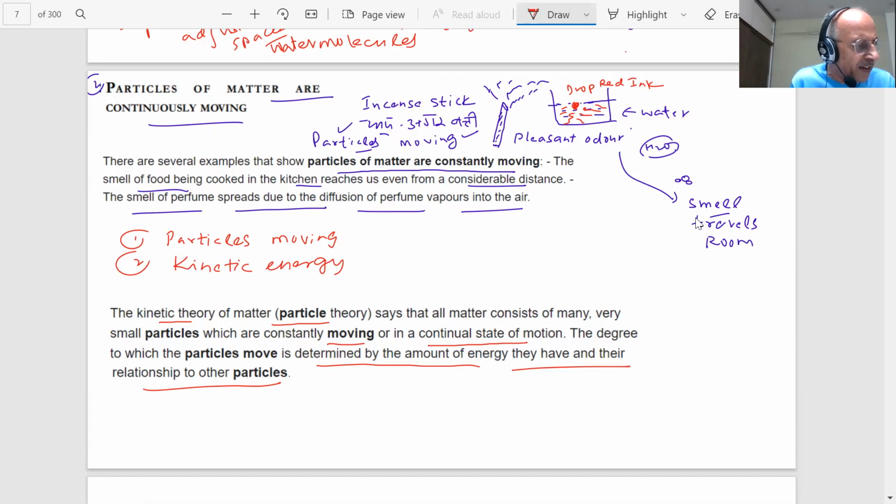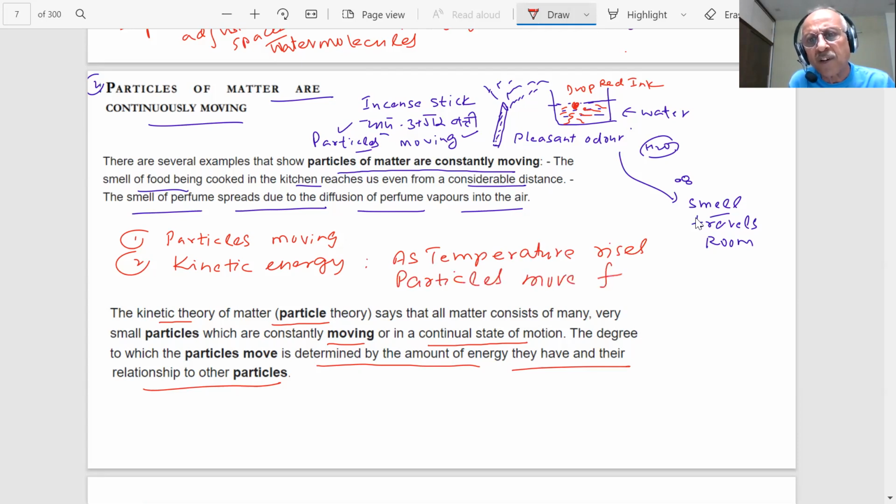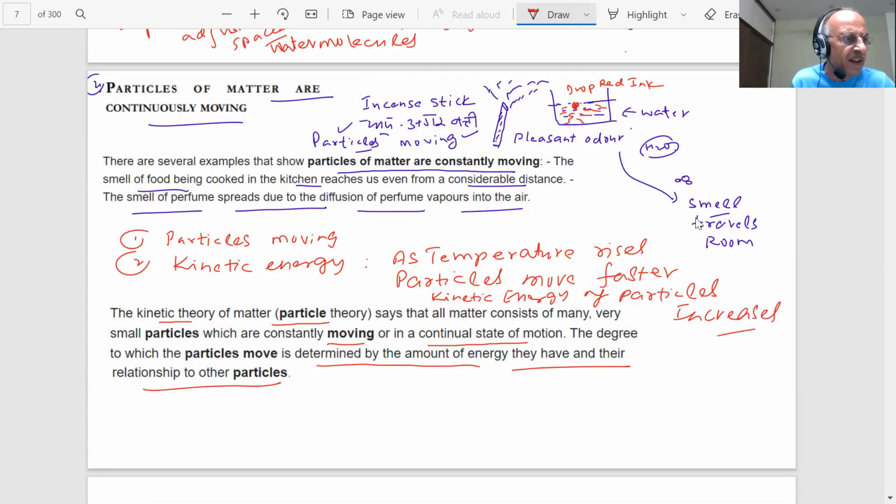You have seen when you are in the kitchen and you heat something at high temperature, the particles are moving, and as the temperature rises, the particles move faster, because the kinetic energy of the particles increases.